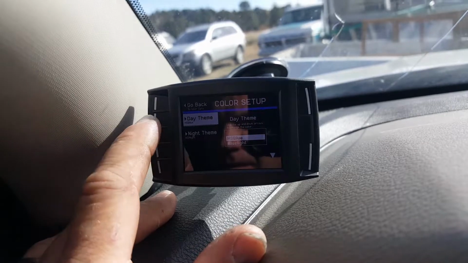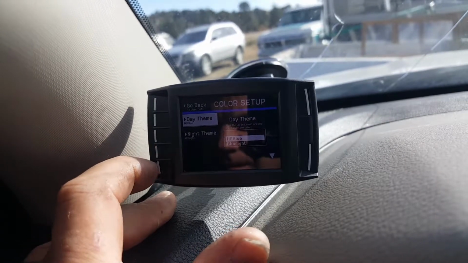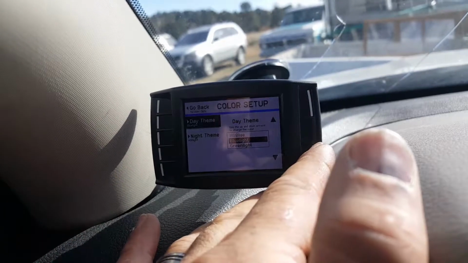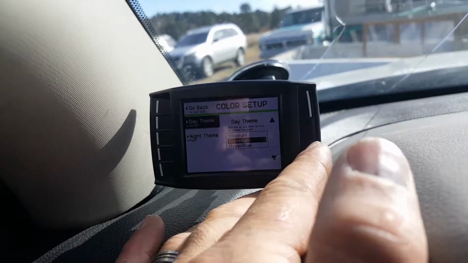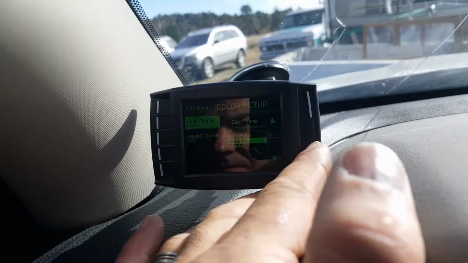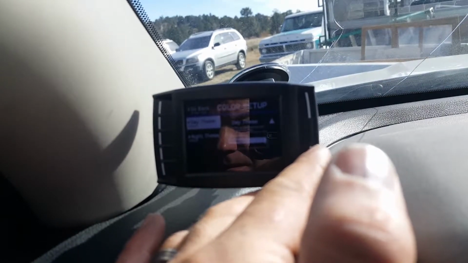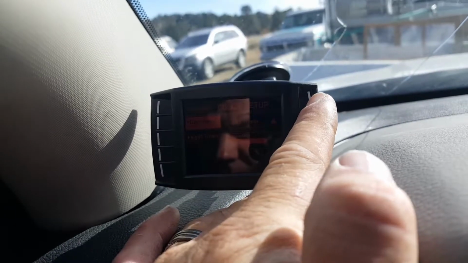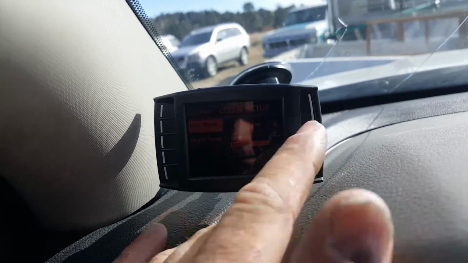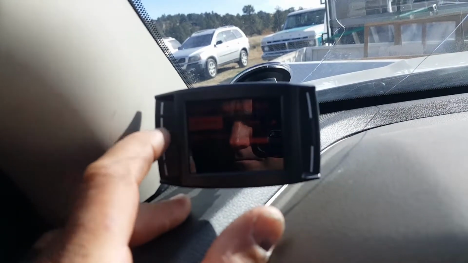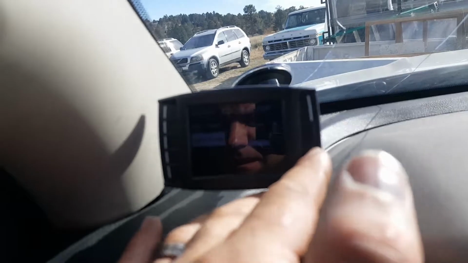Background theme, day, night. Oh. Ooh, that's cool. That's cooler. That's weird. Kind of like the red. I'm gonna go with red. Let's go night theme.